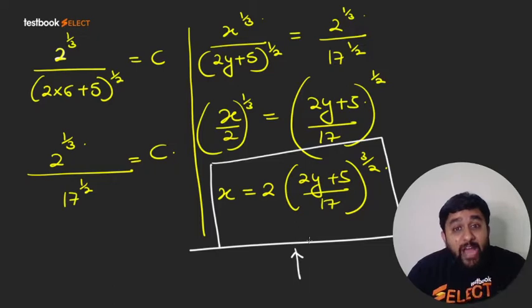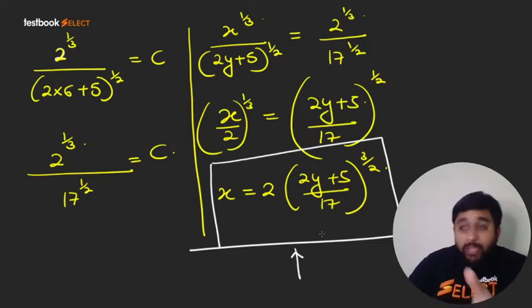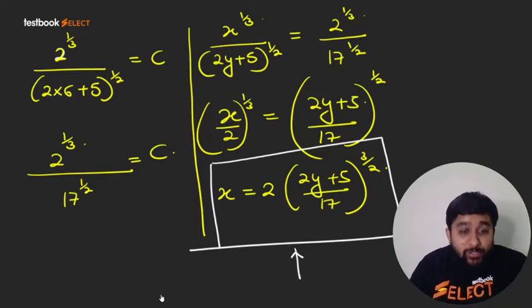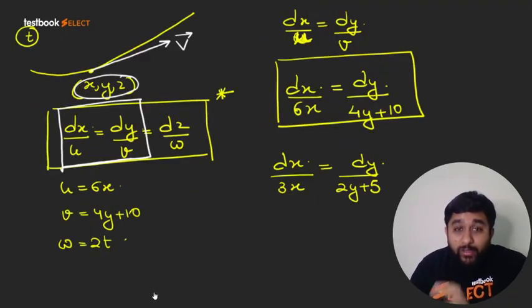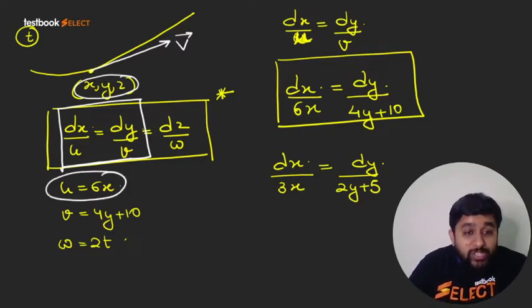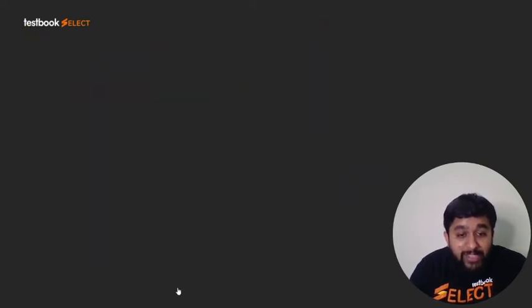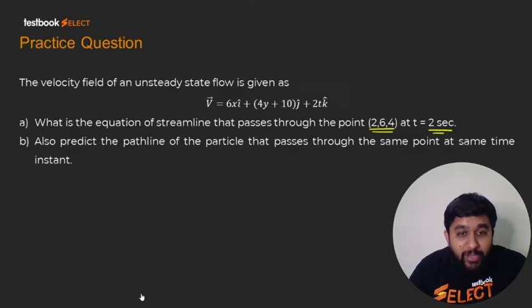Similarly, we can find out x in terms of z. Then you have got a relation between x, y and z. So let us go with the other thing also. So what do you have? You have u is equal to 6x and w is equal to 2t. So let me relate x and z. Let me relate what? X and z. So just a minute guys. 6x. Right, I have written it correctly.